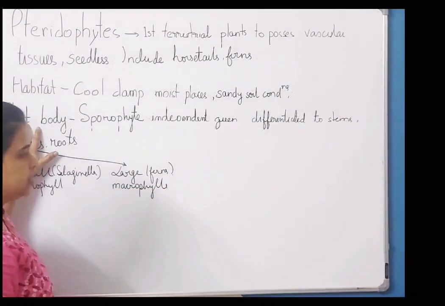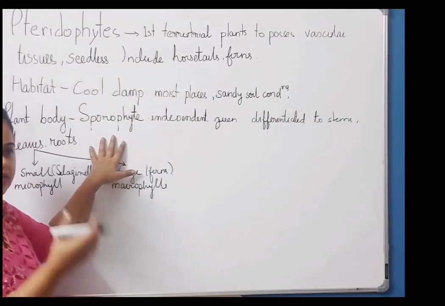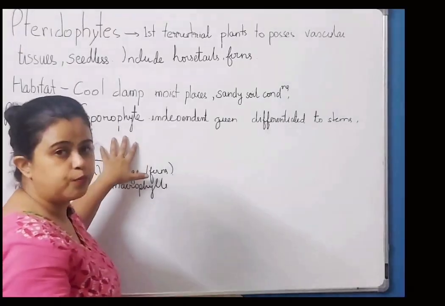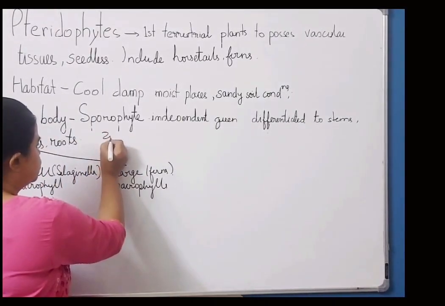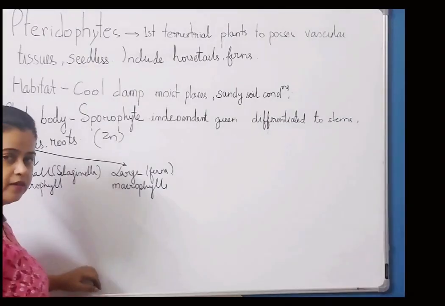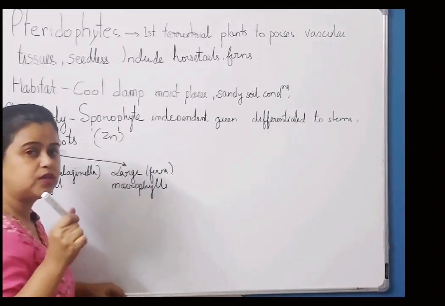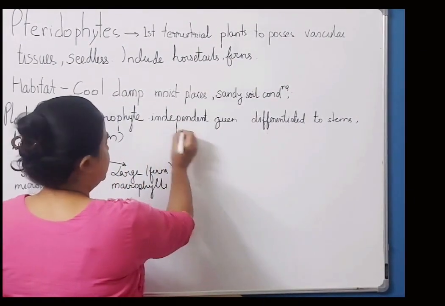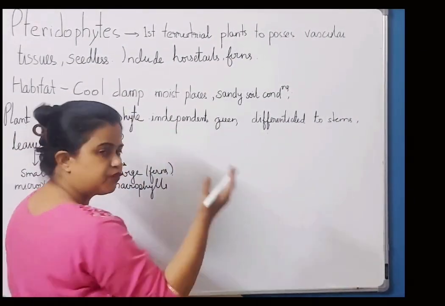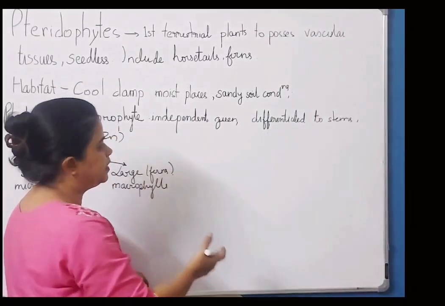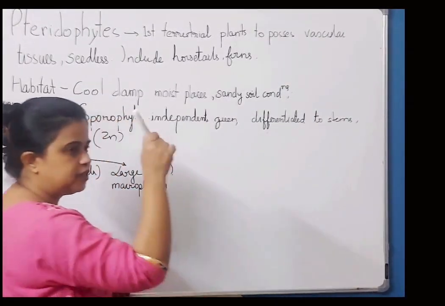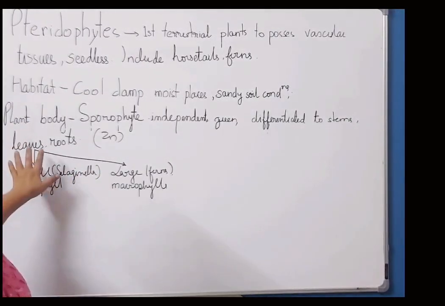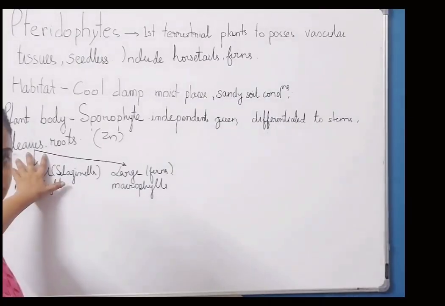इनका plant body. अब इनका जो main plant body है, the ferns that you see or any other pteridophytes that you will see is sporophyte, which means what? Twice N, diploid है, right? Bryophyte में it was gametophyte. It is independent, green, मतलब it is photosynthetic green है तो it is independent. Here it is differentiated into stem, leaves and true roots. Clear? अब इनके leaves जो है they are of two types.